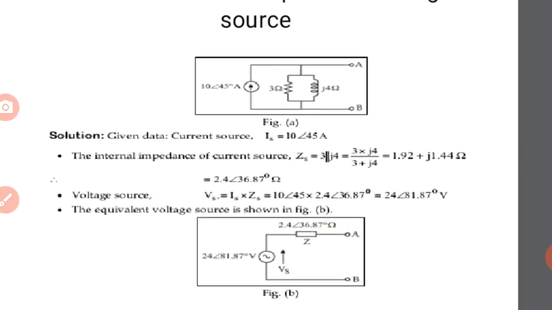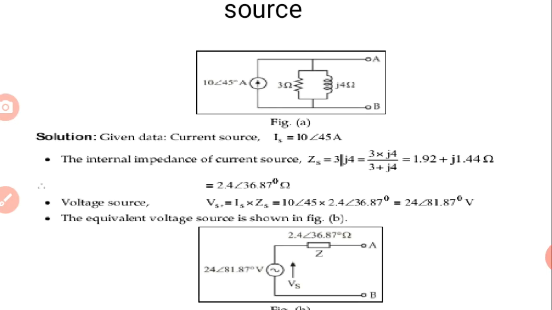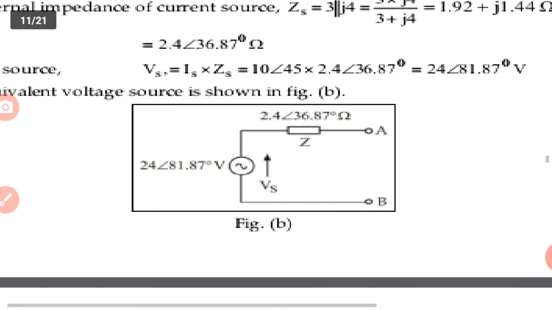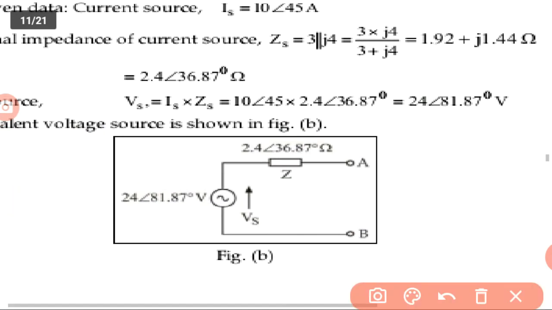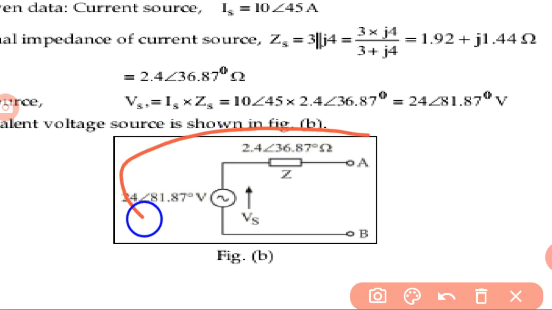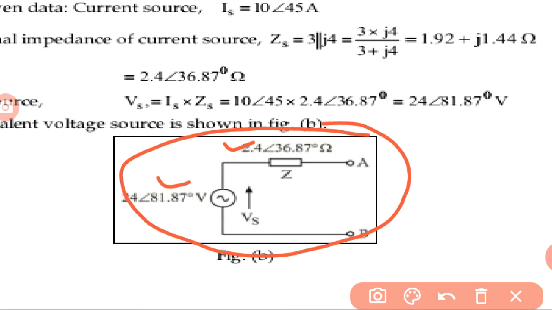Suppose this is our given problem: a voltage source in series with an impedance. The voltage source may be converted into a current source. Here the voltage source Vs is equal to 24 angle 81.87 degrees, and the impedance is equal to 2.4 angle 36.87. This will be converted into a current source.